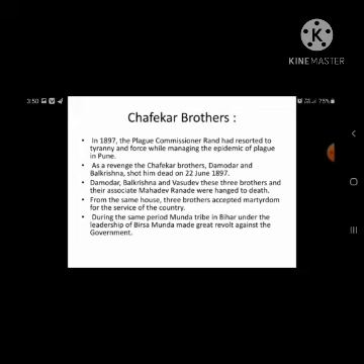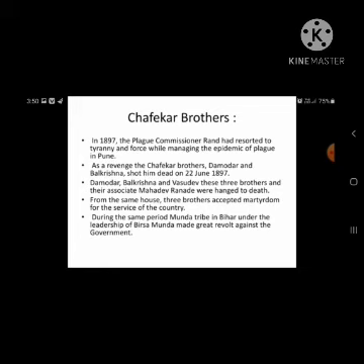In 1897, there was an epidemic of plague in Pune, and Plague Commissioner Rand resorted to tyranny and force against the people while managing the epidemic. So as revenge, what did the Chafekar brothers do?